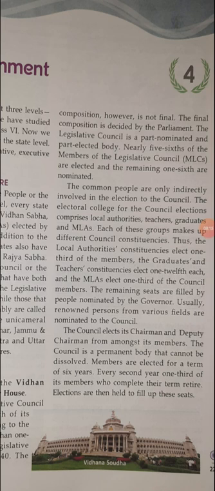Now, the members of this Legislative Council cannot be elected directly by the common people. Common people are only involved indirectly in the election of these members. So in the election of the members of this Legislative Council, they can be elected by local authorities, teachers, graduates, meaning those who have completed their studies, or MLAs.